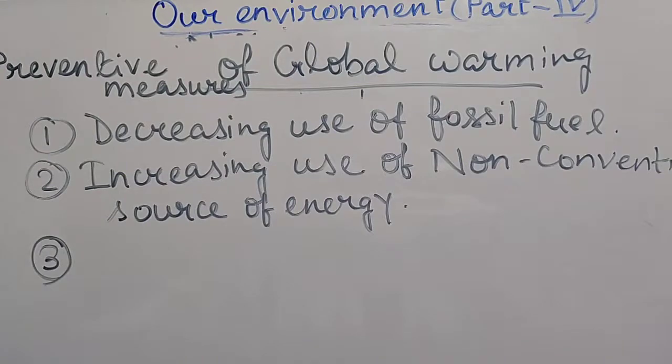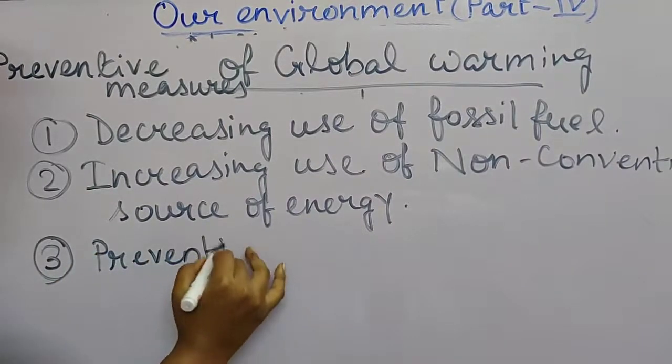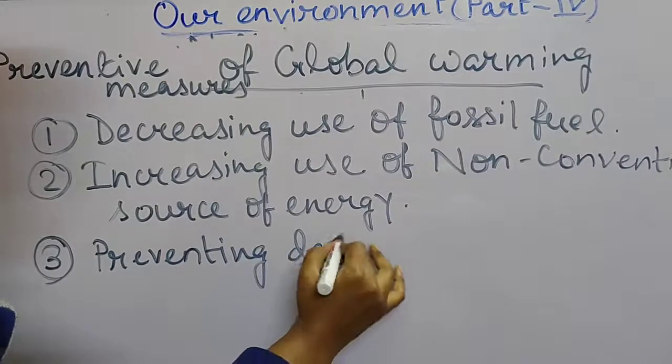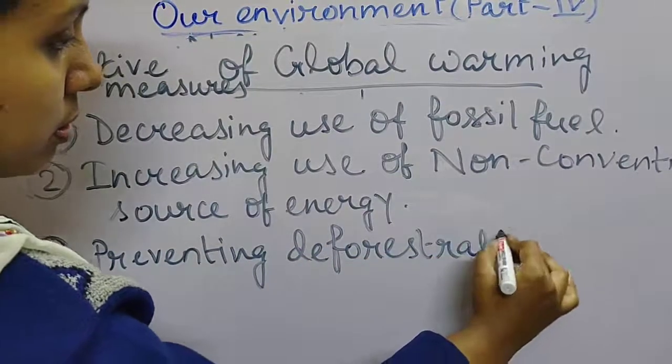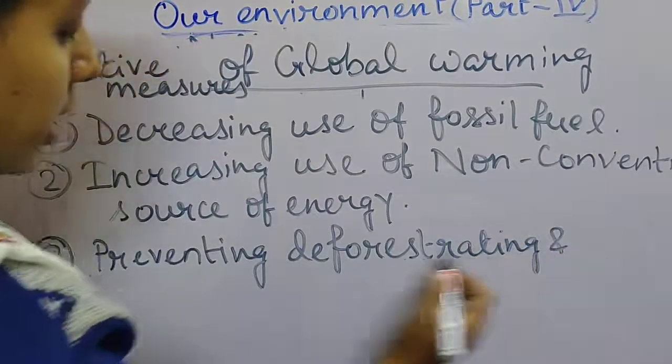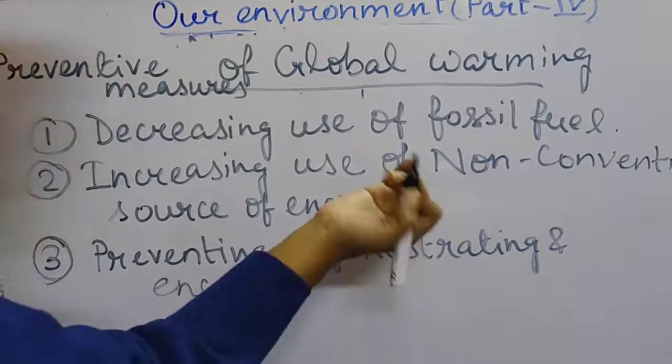deforestation should be checked, and in place of it we should plant more and more trees. So preventing deforestation and encouraging plantation.